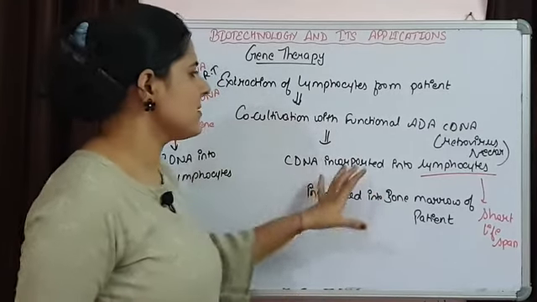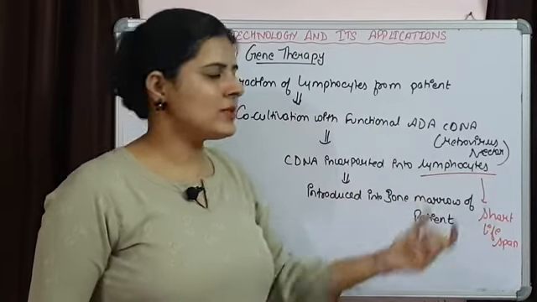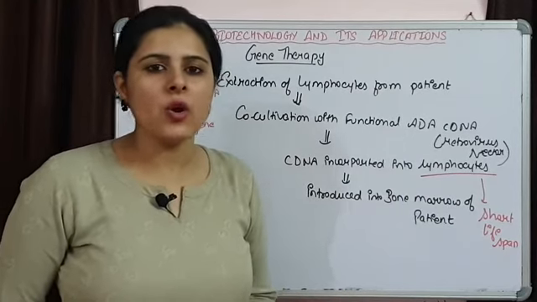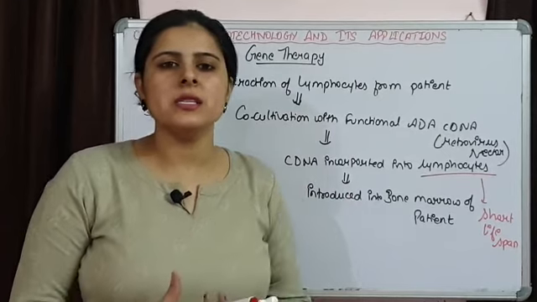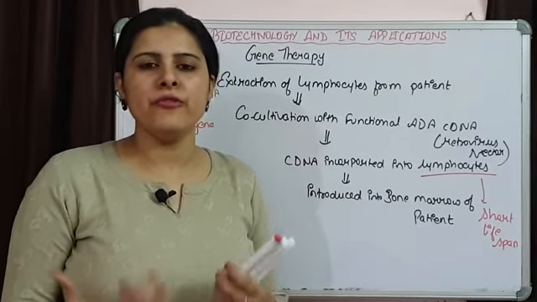Now, this is an example of SCID, in which adenosine deaminase is non-functional and the immune system is not working. There are lots of other genetic disorders, like color blindness, sickle cell anemia, and even some inborn diseases of metabolism like phenylketonuria.